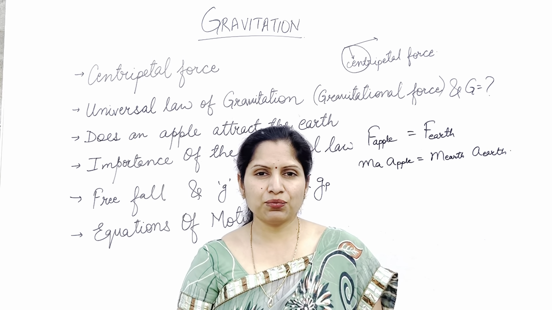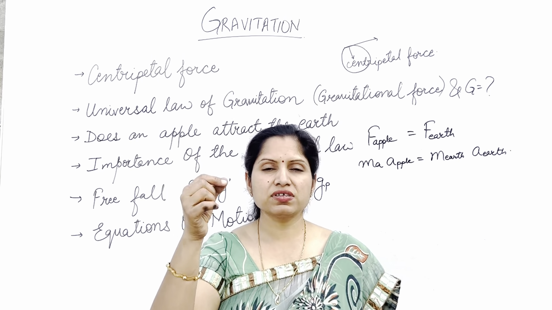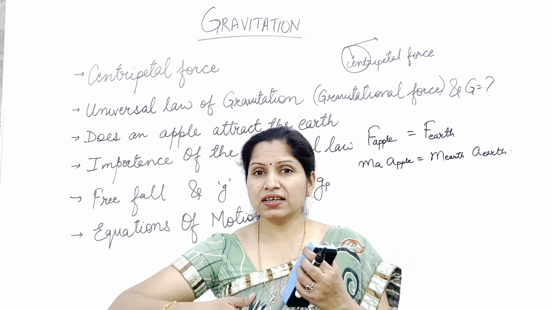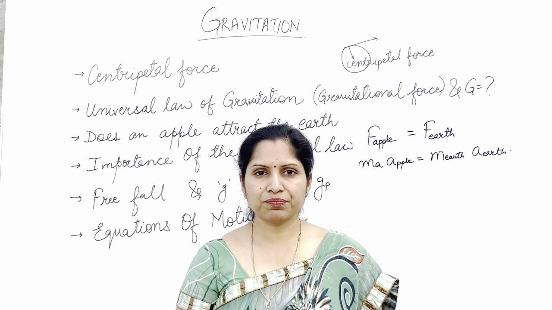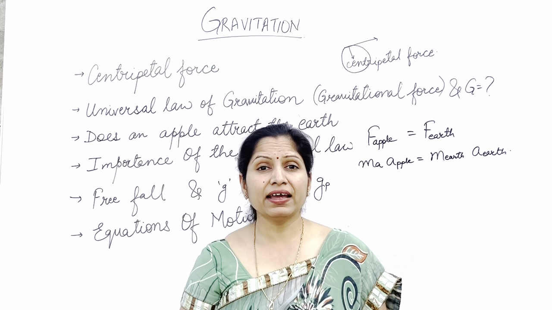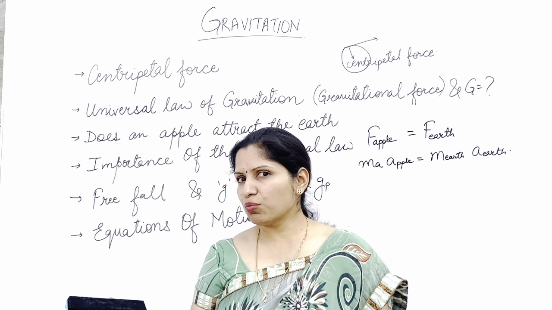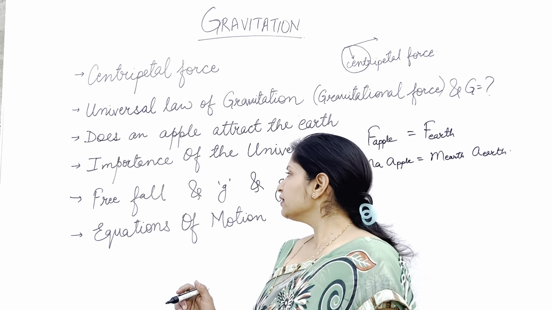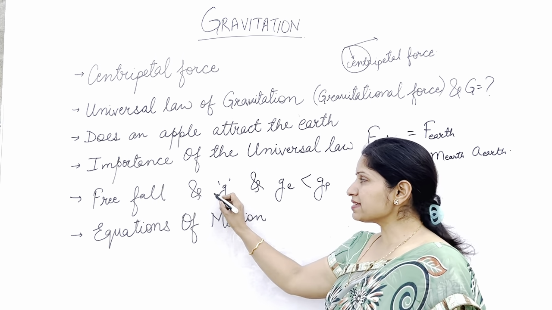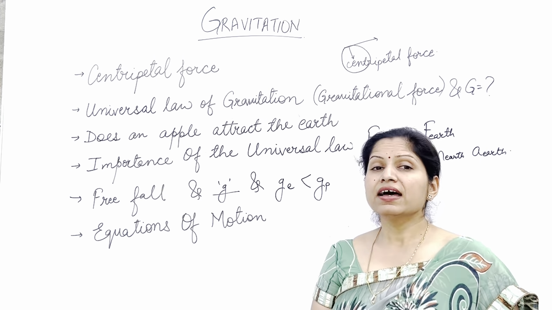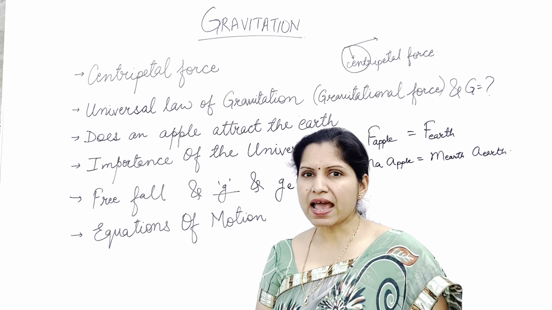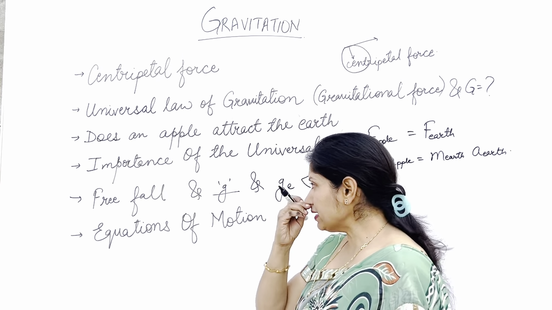And you have seen when the lid of the pen started, it was having zero velocity, and when it reached the earth, it was increasing in its velocity because it was having an acceleration. And how much is that acceleration, and what is that acceleration called? This acceleration is known as acceleration due to gravity and represented by small g.